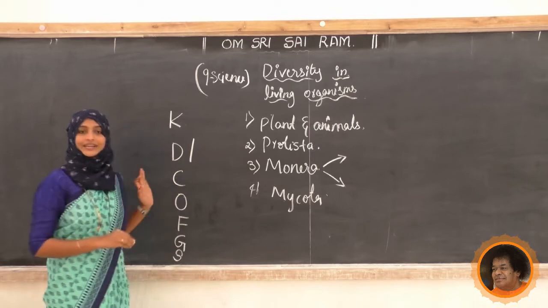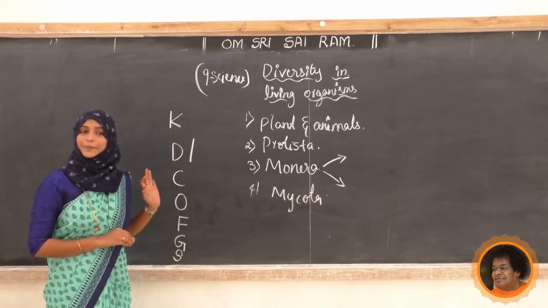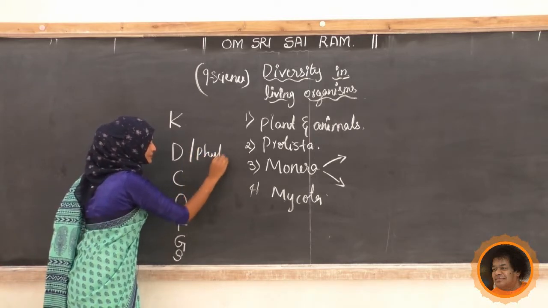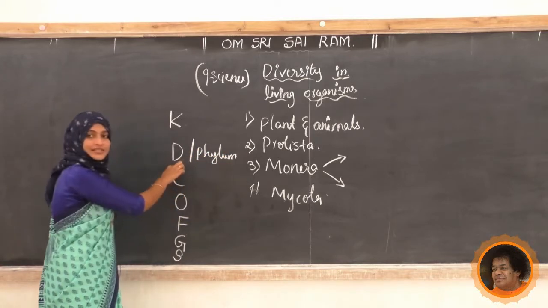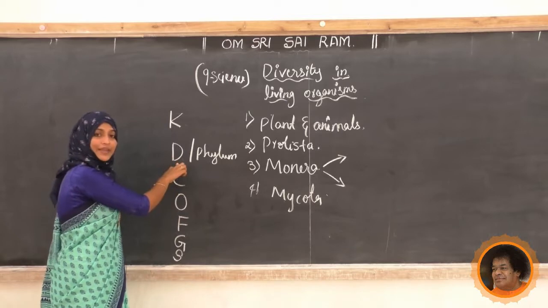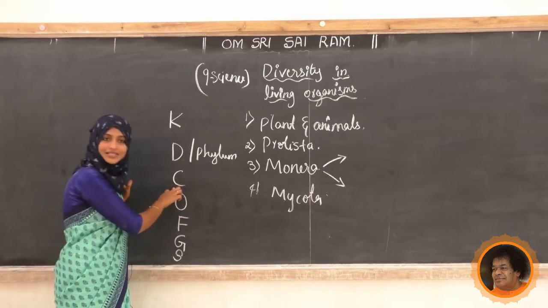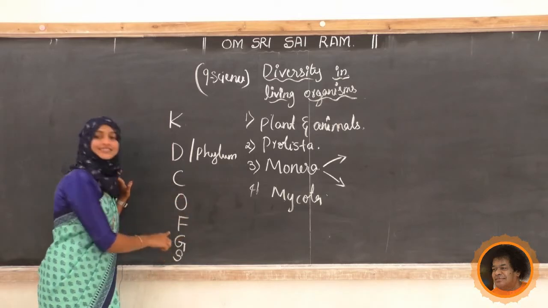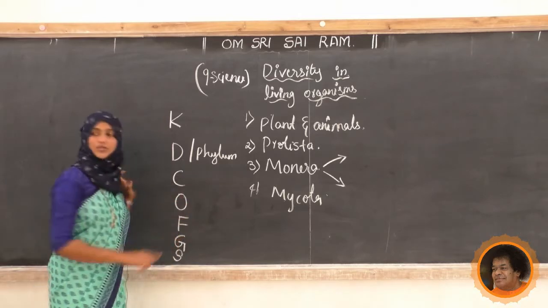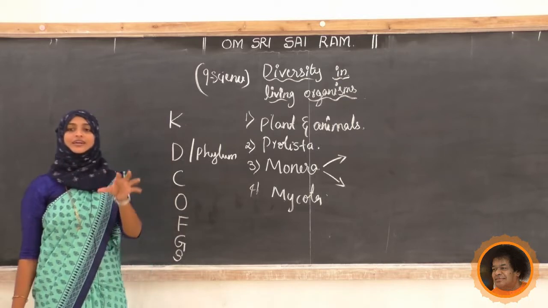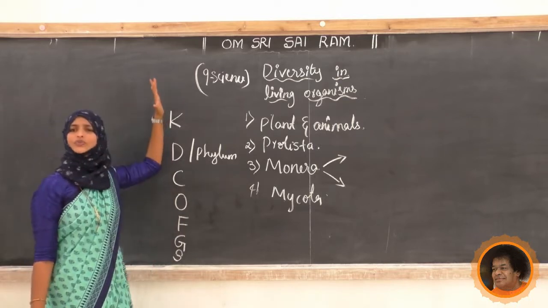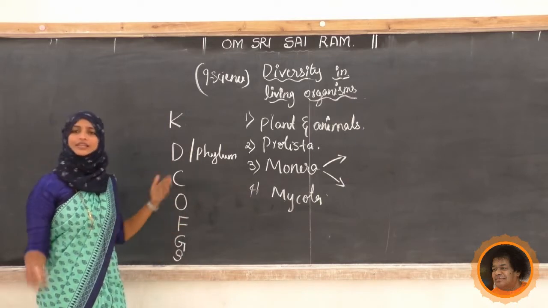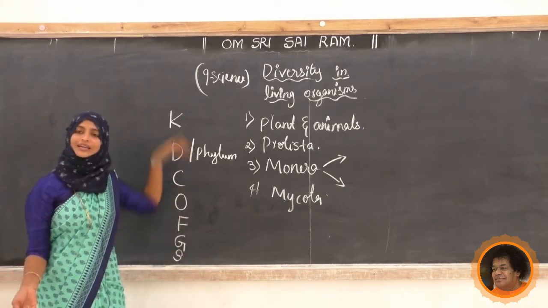While if you are considering any animals, we have to write it as a phylum. Here division means in case of plants. C means class, O means order, F means family, G means genus and S means species name. See, this is the only order, we can't change it. If you interchange C and F, it is wrong. So it should be like this.